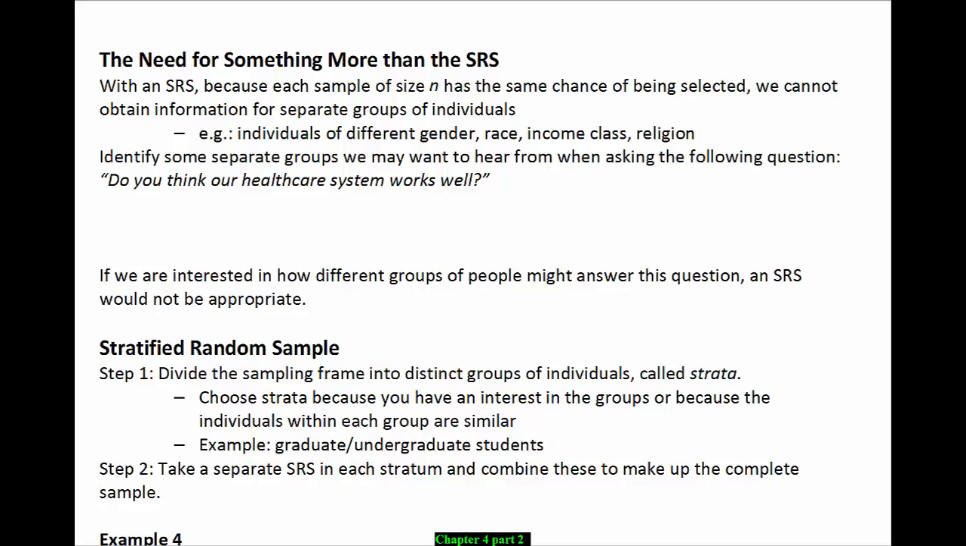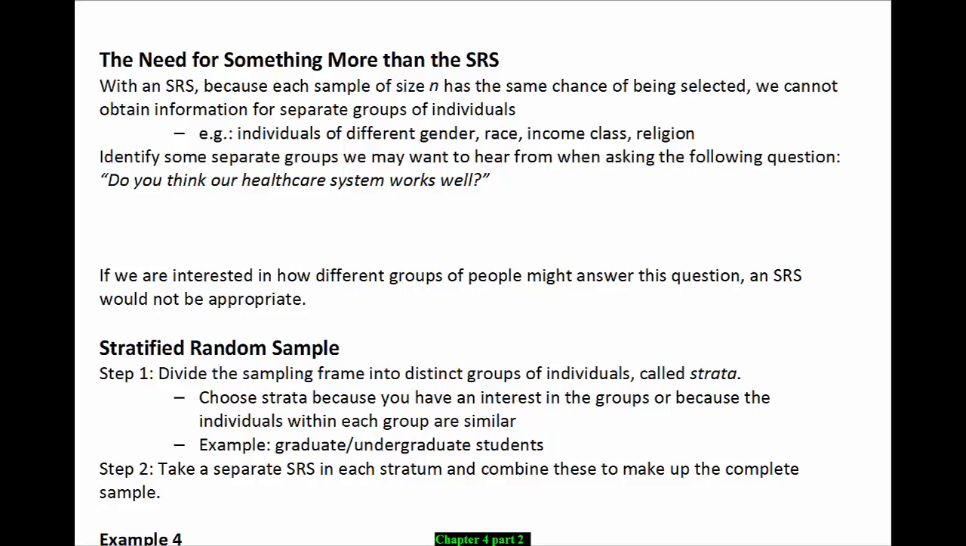We have already discussed that the simple random sample is a really good, basic random sampling scheme, but is not sophisticated enough to handle other situations that we encounter on an everyday basis. With a simple random sample, because each sample of size n has the same chance of being selected, we can't obtain information for separate groups of individuals.